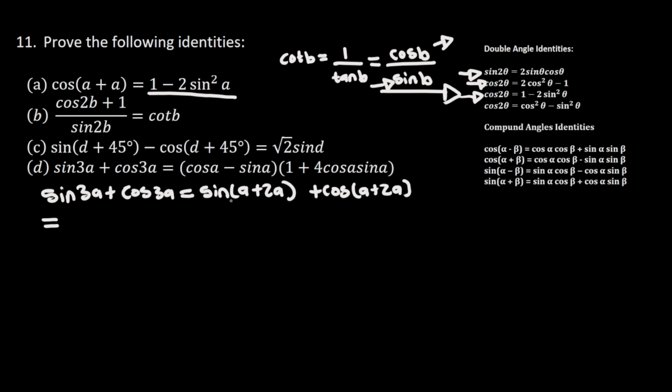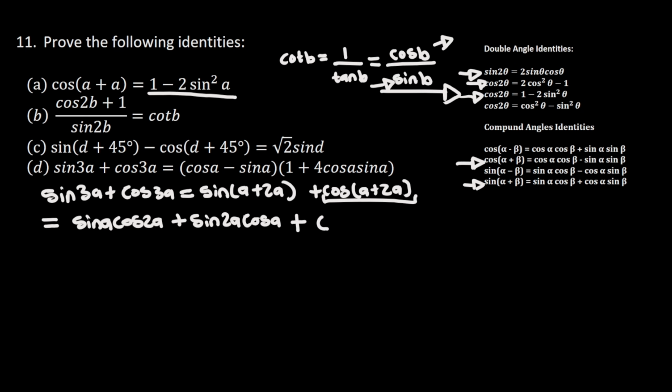And this is going to be equal to sine of a plus 2a. I'm going to use this trigonometric identity, which is going to give me sine of a times cos of 2a plus sine of 2a times cos of a. And for this one here, I'm going to use this compound angle identity, so that I get plus cos of alpha, which is a, times cos of beta, which is 2a, minus sine of alpha, which is a, times sine of beta, which is 2a.